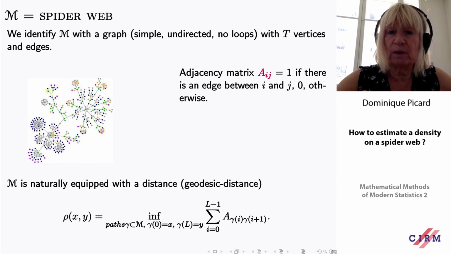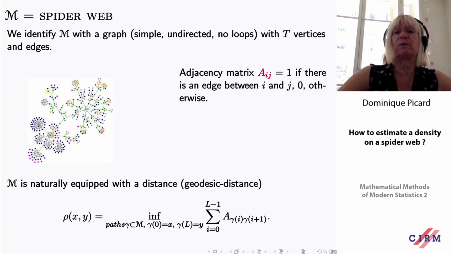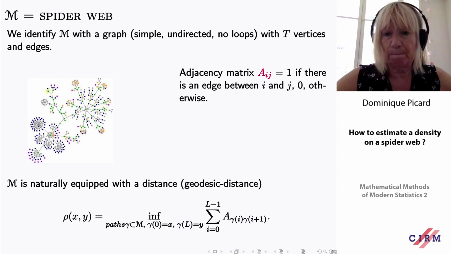So we identify it with a graph. It means a simple graph, undirected with no loops, with T vertices and some edges. Associated with a graph, it's completely common to have the adjacency matrix, which is very simple. Aij is just equal to 1 if there is an edge between the vertex i and the vertex j, and 0 otherwise.